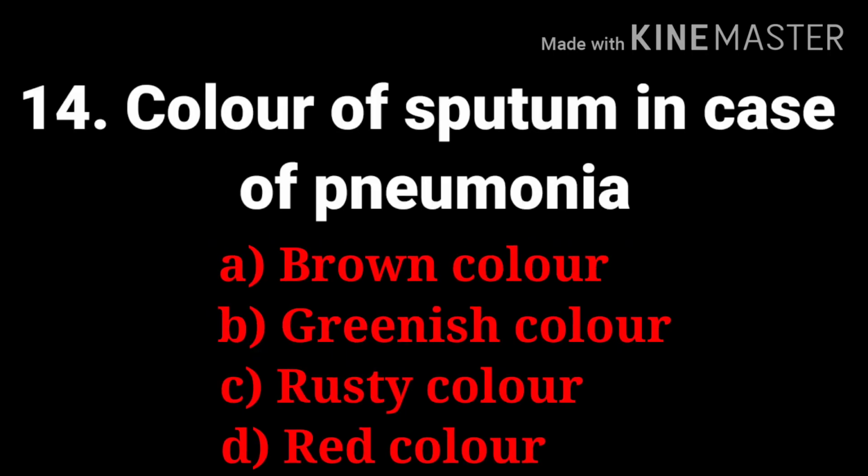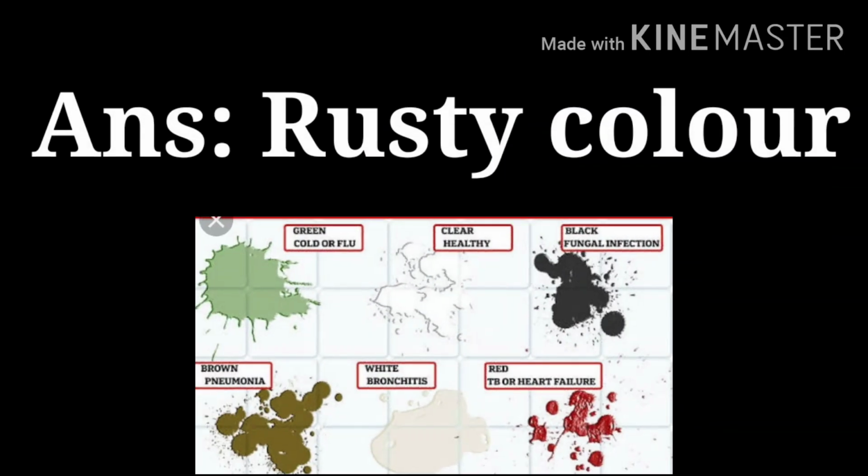The 14th question, color of sputum in case of pneumonia. The options are brown color, greenish color, rusty color, red color. And the answer is rusty color. The green color is due to cold or flu. The black color is fungal infection. White color, bronchitis. Red in TB and heart failure.